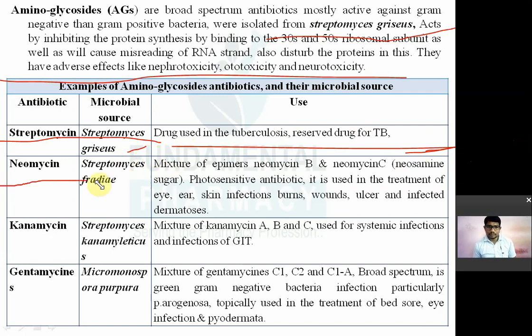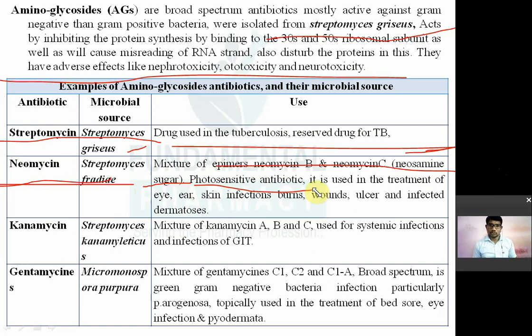Then neomycin. It is obtained from Streptomyces fradiae. Actually, it is a mixture of epimers of neomycin B and C. Particularly it consists of neosamine sugar. इसमें neosamine sugar रहेगा. It is a photosensitive antibiotic, meaning it is sensitive to light. अगर लाइट इसके ऊपर गिरेगा तो उसका डिग्रेडेशन होगा.